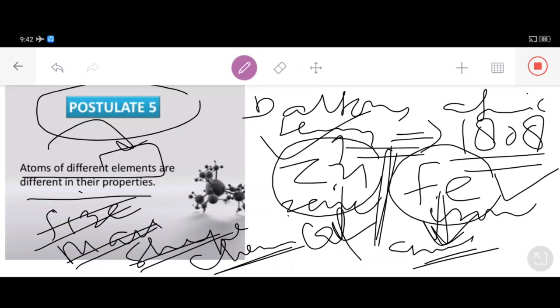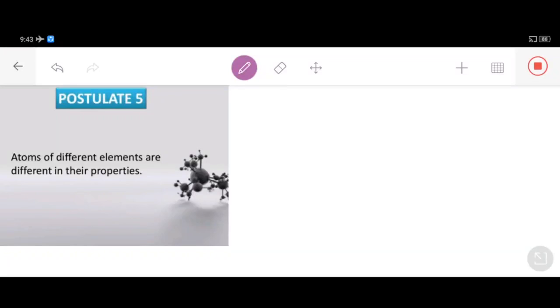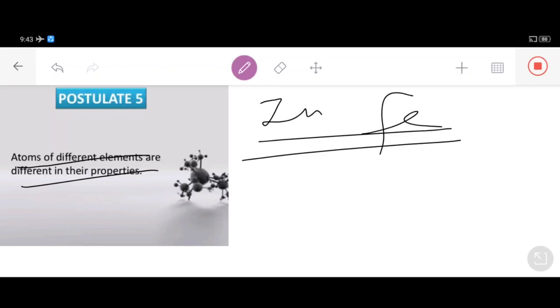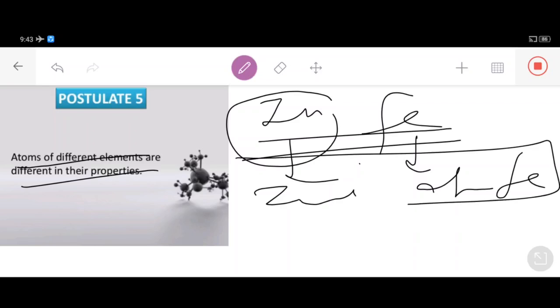They are different in their mass. So atoms of different elements will show different properties. Like I gave you the example of zinc and iron. As far as zinc is concerned, the moment we break the zinc, it will get changed into atoms of zinc, and the moment we break this iron, it will get changed into atoms of iron, and these two elements will show different chemical behavior.